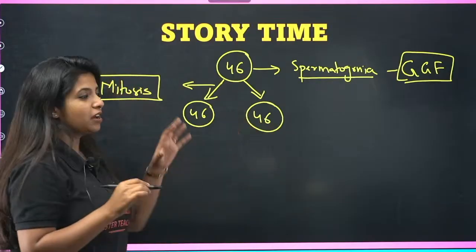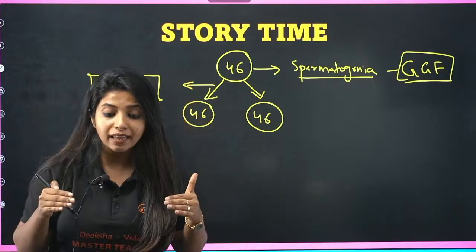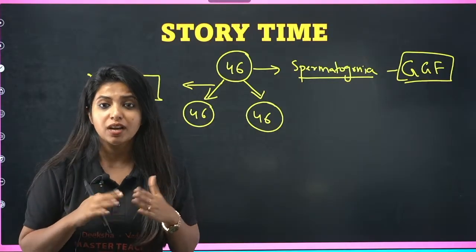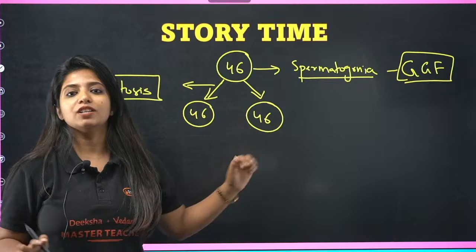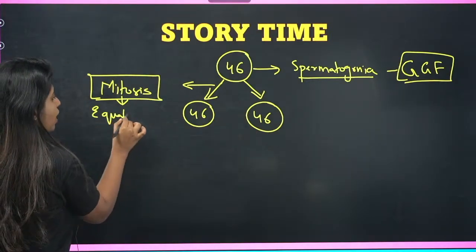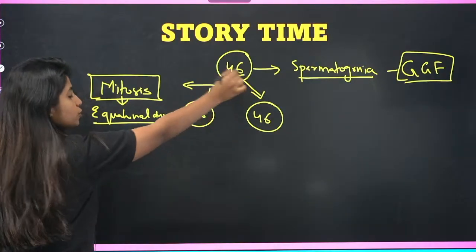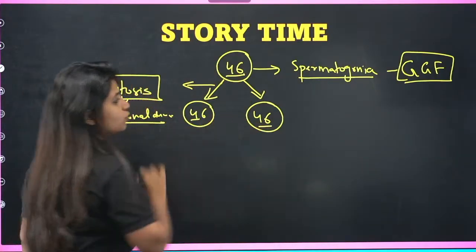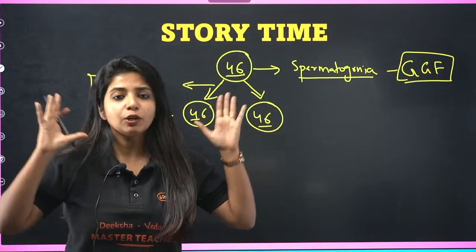It will not be like, I had 46, you take 23, you take 23. If it goes like that, I will call it reductional division. But over here no reductional division is happening, everything is equal. So I'll say there is mitosis happening. I also call mitosis equational division. Whatever number of chromosomes are here, those many will be over here also. So spermatogonia just divided to increase the number.